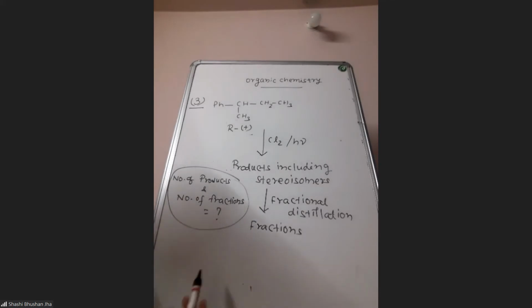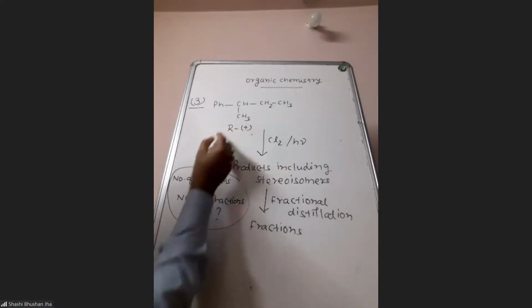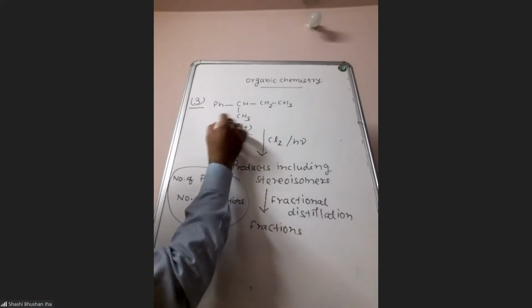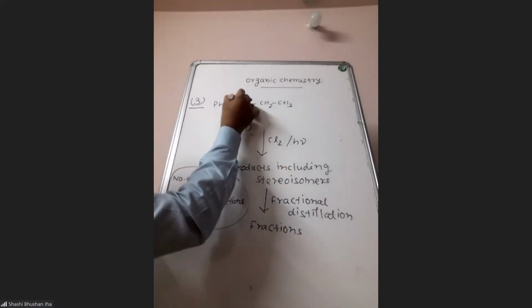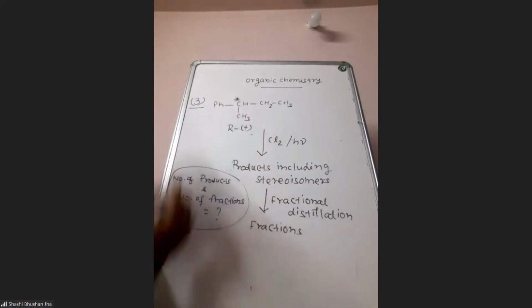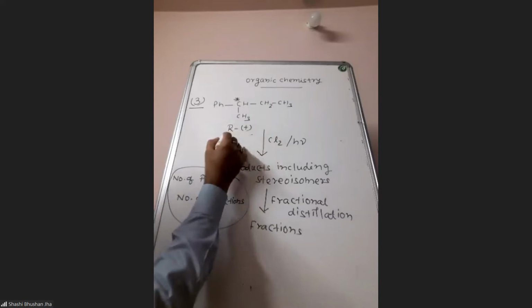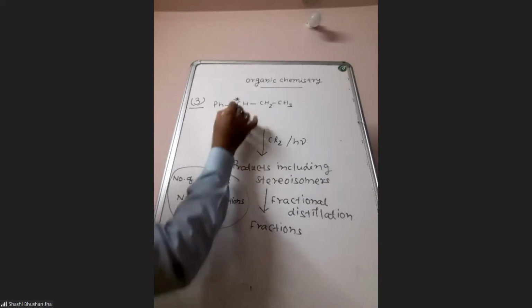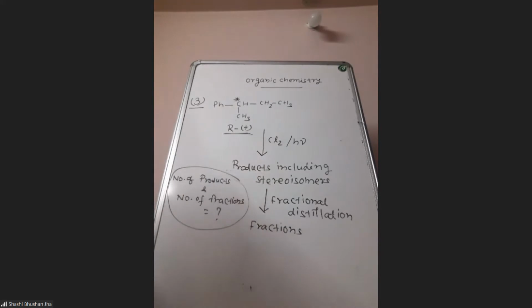Okay, let us check it now. So here, this is the given compound. And see, in this compound, do we have any chiral carbon? Yes, sir. This carbon is chiral. So this is the chiral carbon and the configuration at this carbon is fixed. At this carbon the configuration is R.